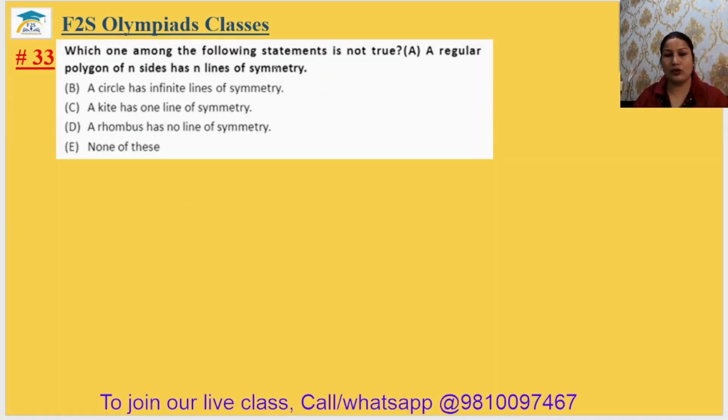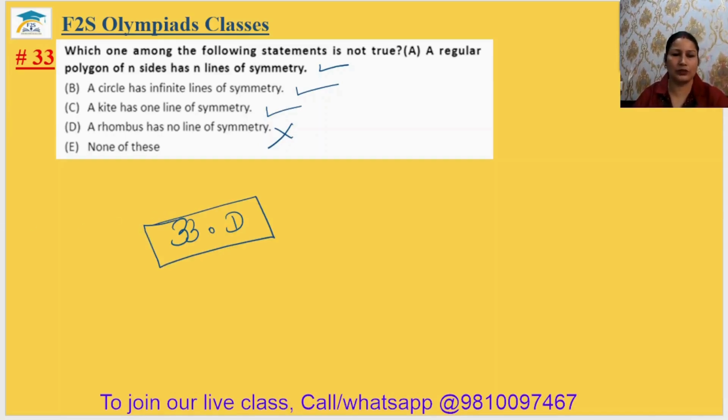Which one among the following statements is not true? A regular polygon of n sides has n lines of symmetry. It is true. N sides, n lines of symmetry. A circle has infinite lines of symmetry. It is also true. A kite has 1 line of symmetry. Yes, there is a vertical line of symmetry. A rhombus has no line of symmetry. No, it has 2 diagonal symmetries. This is wrong. 33rd answer will be option D.